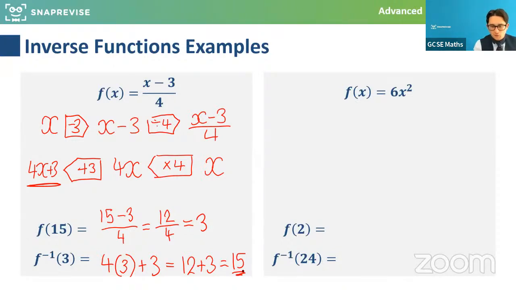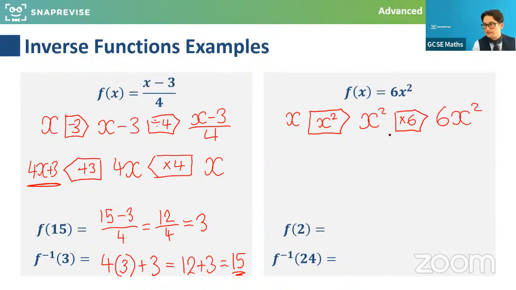Now, this one here, if this is the original function, first of all, could anyone tell me, and you might have to go in 2 steps, what the inverse function of this would be? So let's think what goes on here, and the order of operations, BIDMAS or BODMAS, however you've learned it, is really important. We're going to square it first in this function, and then we're going to times by 6. And so many people get this wrong